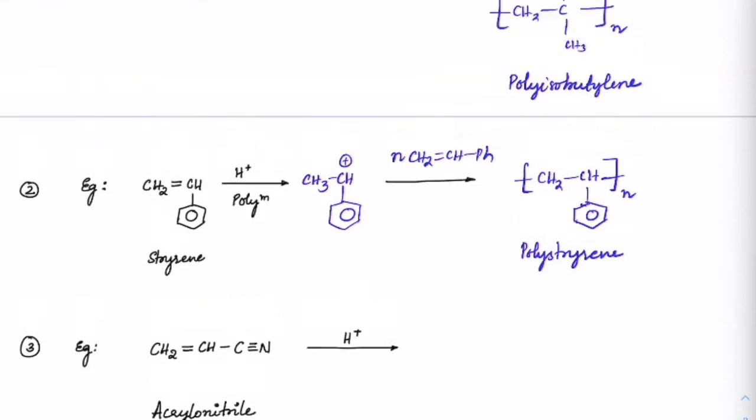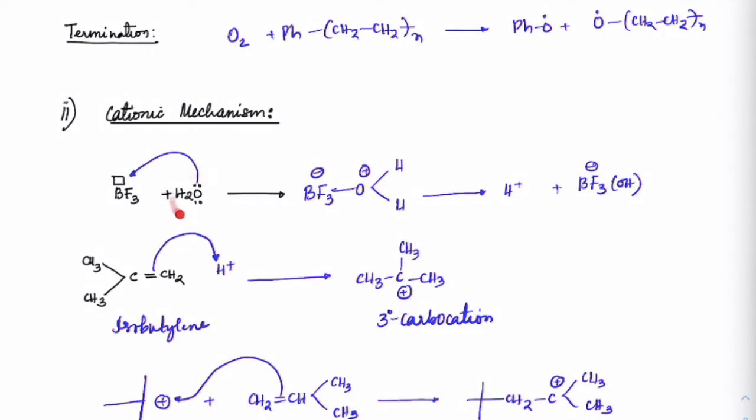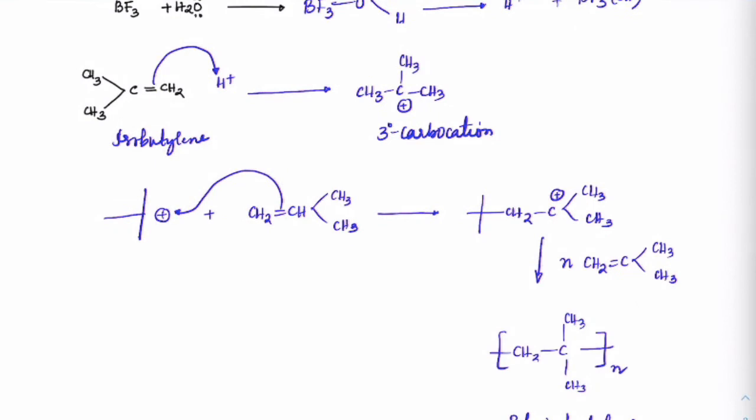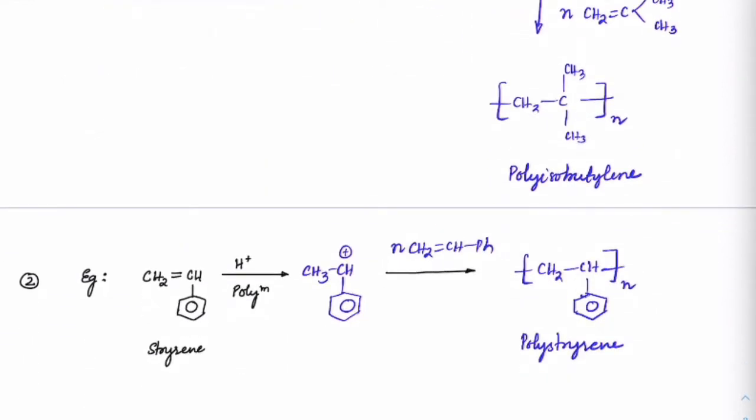Most of the time, when carbocation mechanisms are used, we make it in polar solvents like water. In polar solvent we heat them so that they can get polymerized this way. And to initiate that, we take a Lewis acid. We don't want too much acid because we don't want too many carbocations forming here. We want the carbocation which is slowly forming to interact with the other monomers nearby. That's how the polymerization takes place.